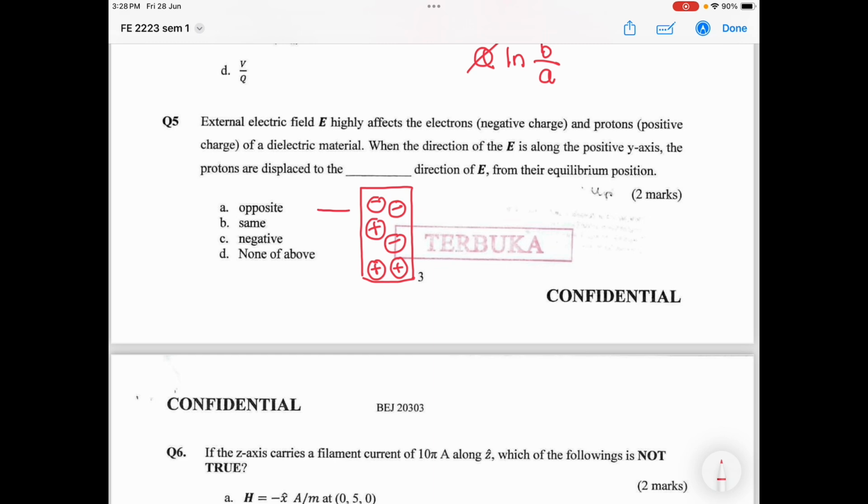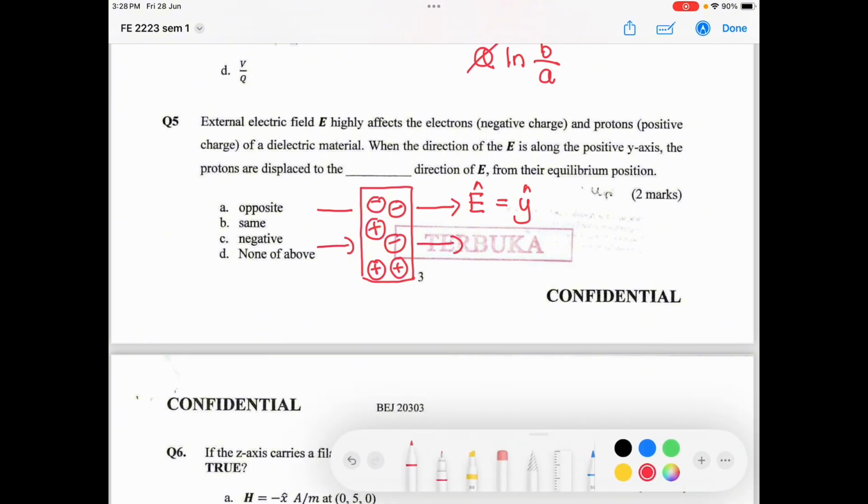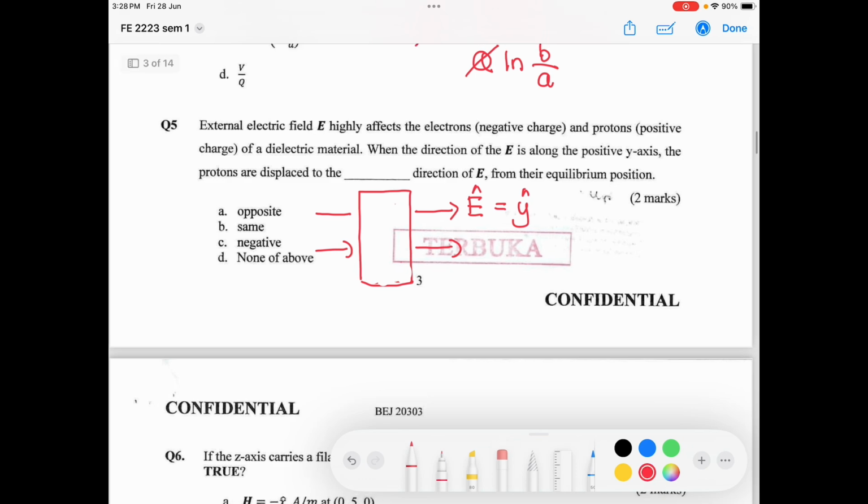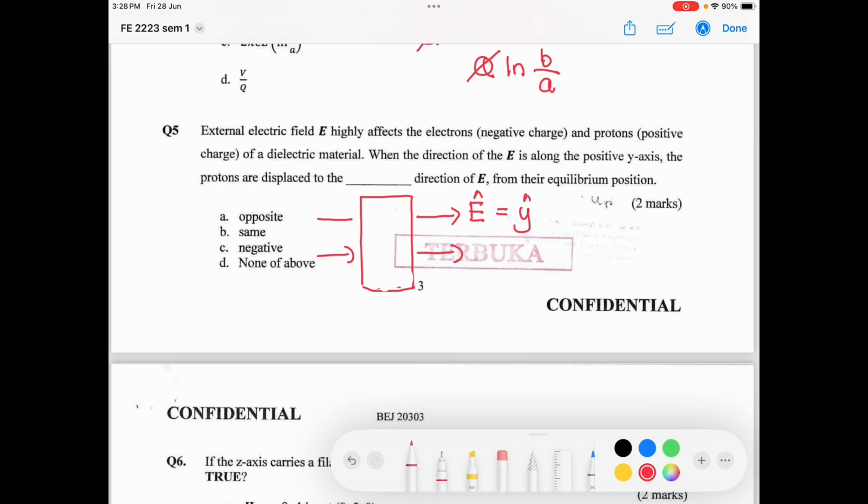When the electric field comes, something like this is the direction of the electric field, which in the question is mentioned as positive. You will see that the electrons and the protons are not in these conditions anymore. They will align with each other. You will find that the negative charge will all be here and the positive charge is all here. Why are they arranged in this way?